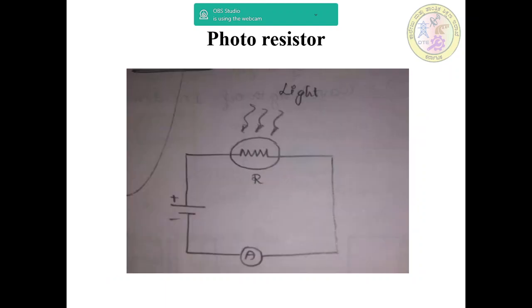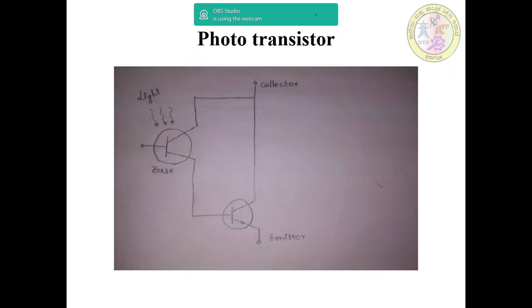Next, photoresistors. It has a resistance which depends on the intensity of light falling on it, decreasing linearly as the intensity increases. These are most commonly made of cadmium sulfide, cadmium selenide, etc., because of their fast response to light having shorter wavelength.